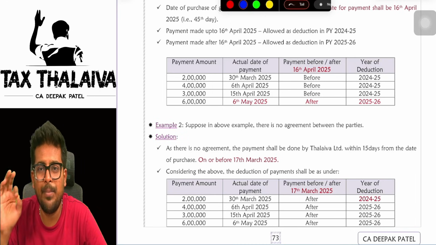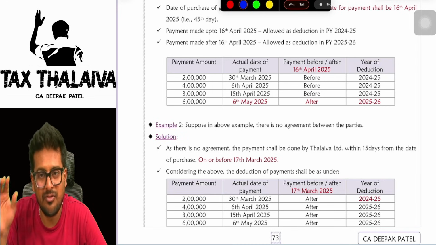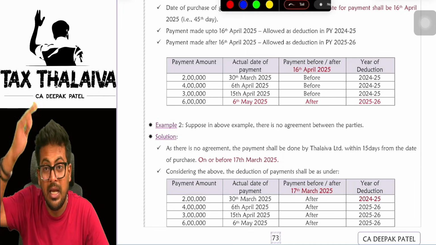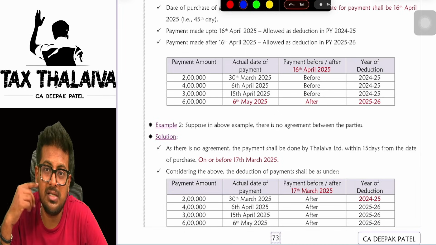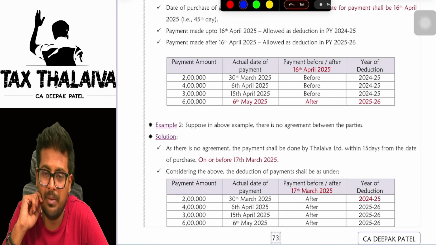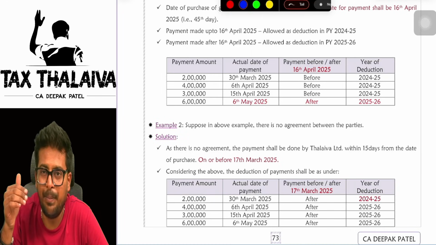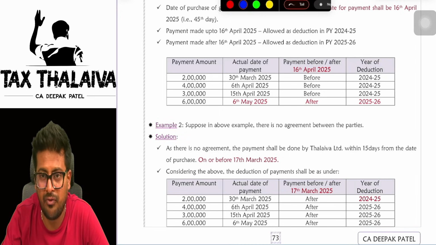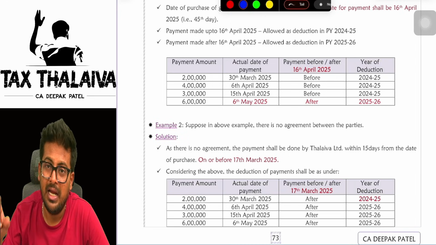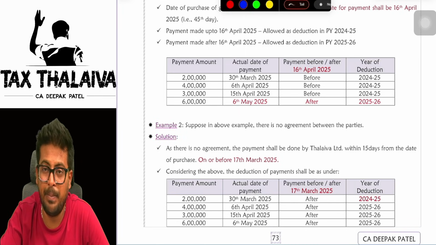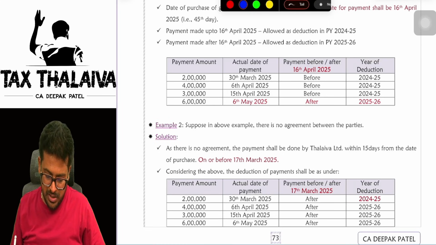This kind of scenario happens only in the month of March sales. This will not happen during the April to February sales. Why? Because for April to February, whatever sale is made by the MSE, it will get payment by maximum 100 days or 200 days. Though the payment is made after 45 days by the purchaser, it would have been paid in that previous year itself. So they will get the payment, and the payer will get the deduction in the same previous year.